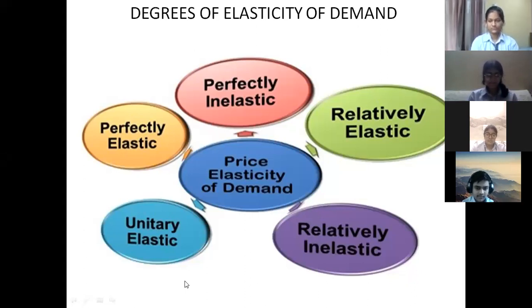All right. So ultimately, you have to see what are the degrees or responses of demand due to change in the price. If the price is changing, what are the degrees or responses of demand?